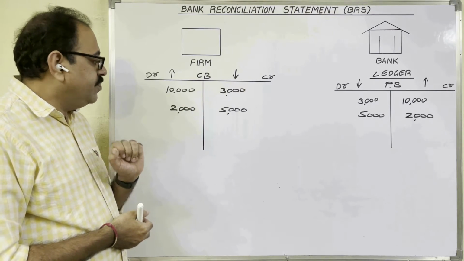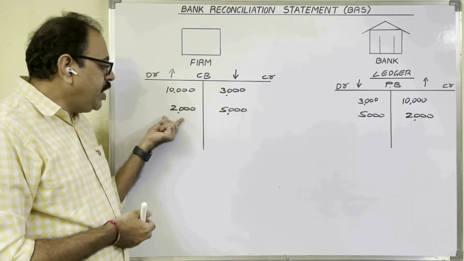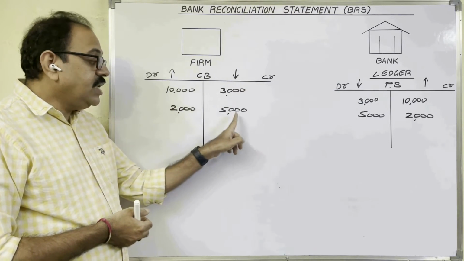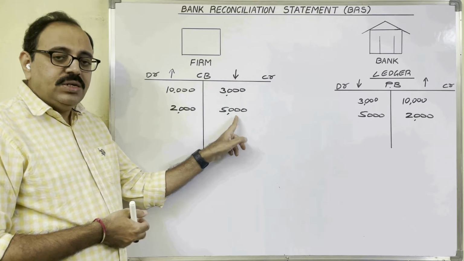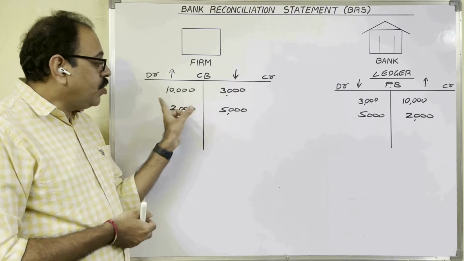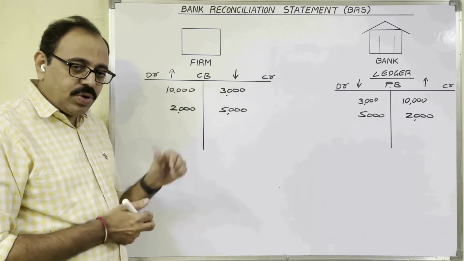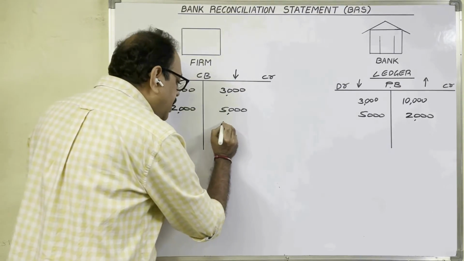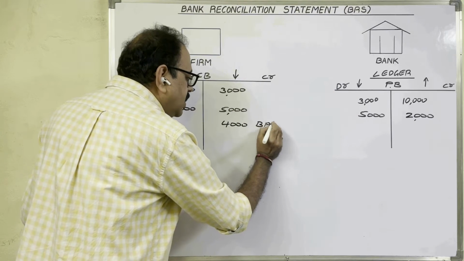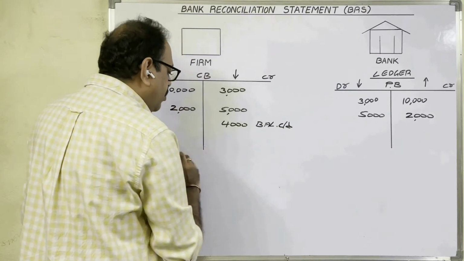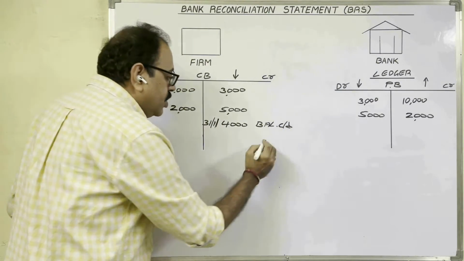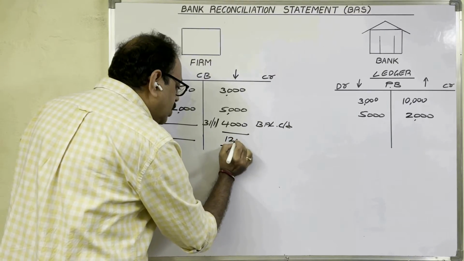Let us see cash book. In cash book, debit total is more than credit total. 12,000 minus 8,000 is equal to 4,000. So we said we should write this 4,000 where total is less, that side. Credit side total is less. So credit side 4,000 rupees is what? Balancing figure. Balance carried down amount at the end of the month on 31st January. Two sides total 12,000 rupees.